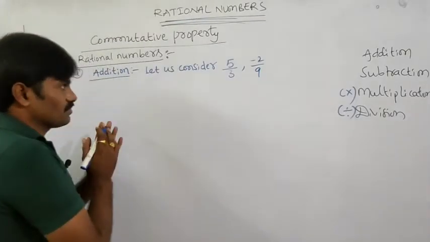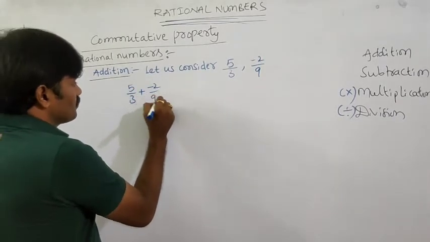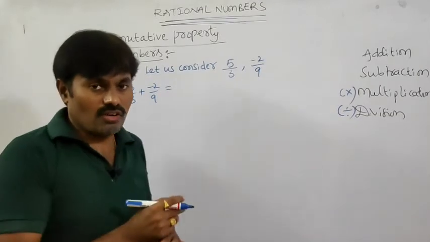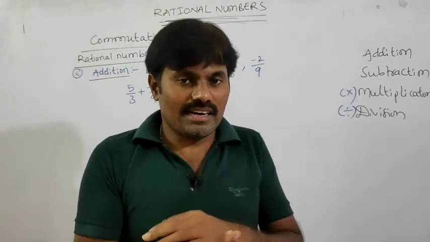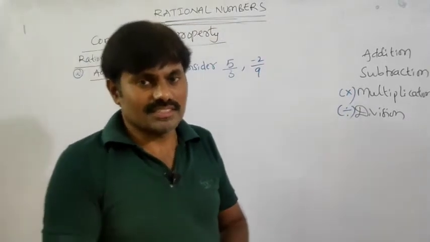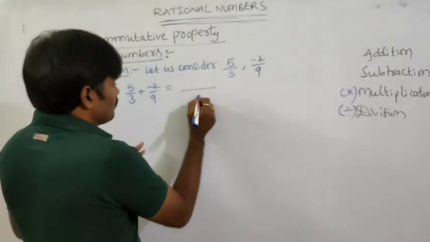Now add them. So find out 5 by 3 plus minus 2 by 9. We already know how to simplify fractions. In earlier classes we have already learnt this, in 7th and 6th classes. Now see, what is the LCM of 3, 9?